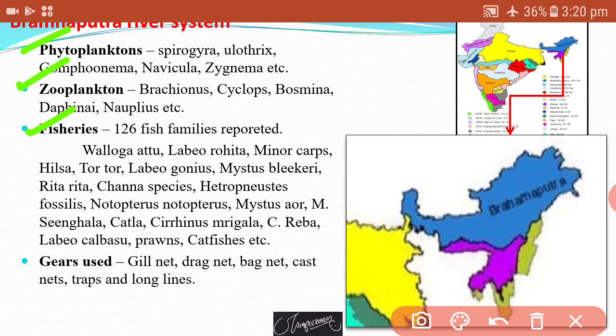Which type of gears are used? Like gill net, drag net, bag net, cast net, traps and long lines. These types of nets are used to catch the fish.